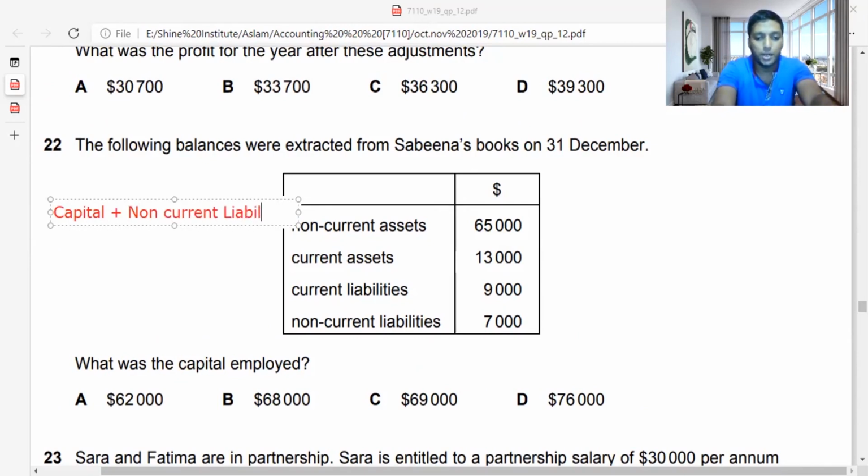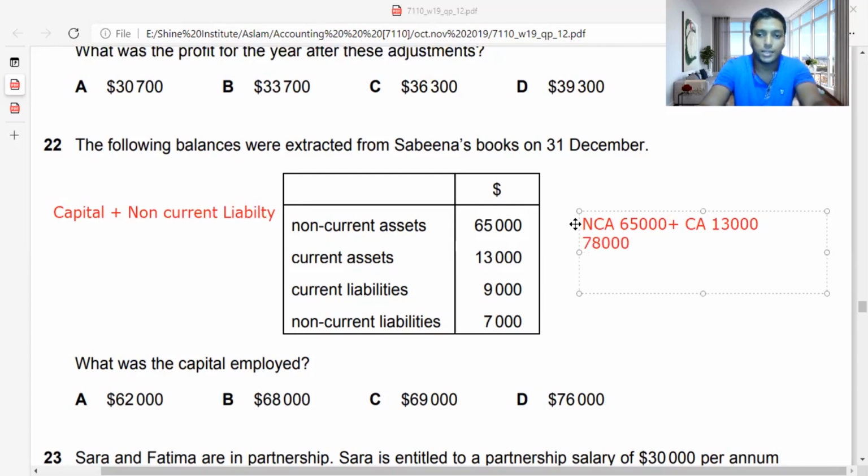So people find capital and they don't find non-current liability. Here we have the non-current assets and current assets. First of all, I'll take non-current assets as 65,000 and current assets as 13,000. So actually I'm going to deduct the liabilities. It is altogether 78,000.